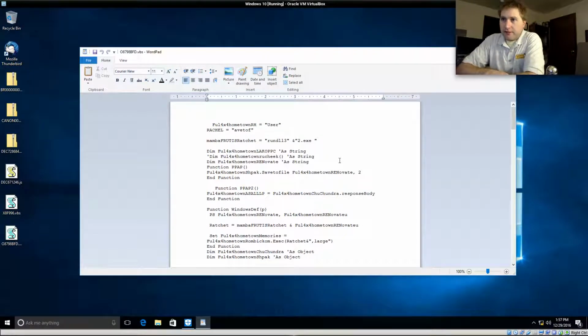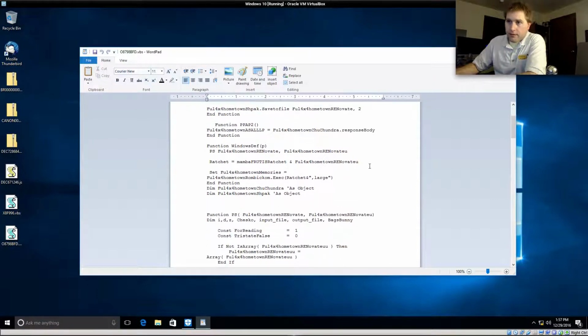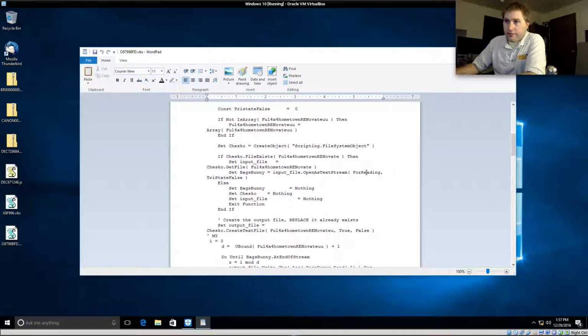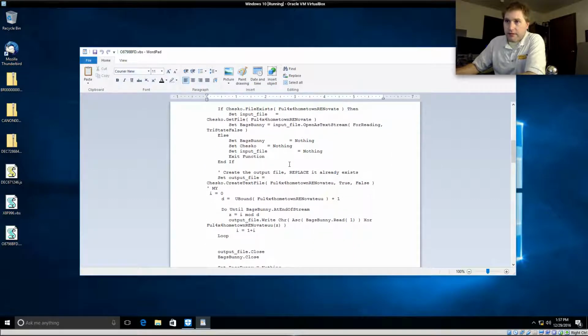I don't know much about this language. So let's see what we got here. UnDLL. So we're grabbing an exe file. I don't know the VB programming stuff anymore, but let's see if I can identify anything in here that makes some sense to me.